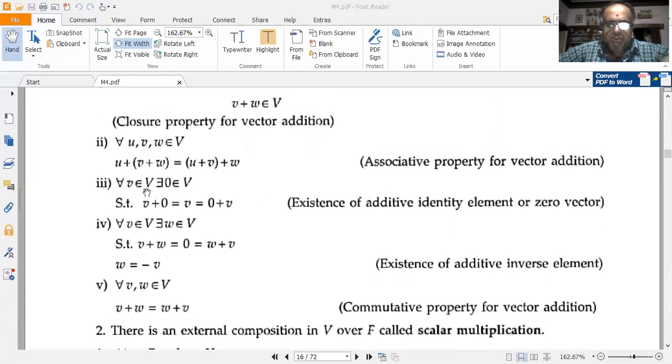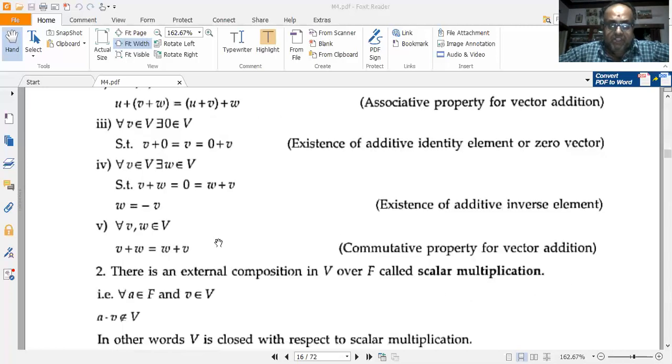Then for v belonging to V, there exists 0 belonging to V such that v plus 0 is equal to v equal to 0 plus v. So there is an existence of additive identity element, or zero vector. Similarly, for v belonging to V, there exists another w also belonging to V such that v plus w is equal to 0 equal to w plus v, or w is equal to minus v. So there is an existence of additive inverse element also. Also, for v, w belonging to V, I should have v plus w is equal to w plus v, which means that the commutative property for vector addition also must be satisfied.